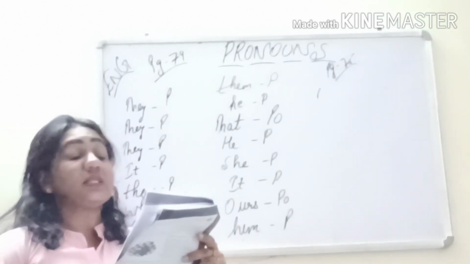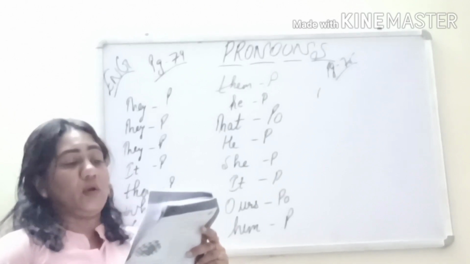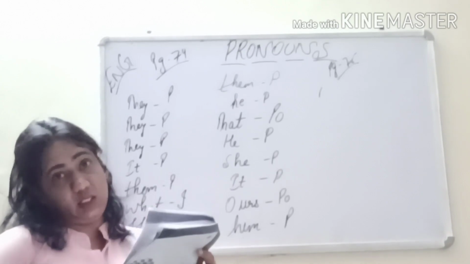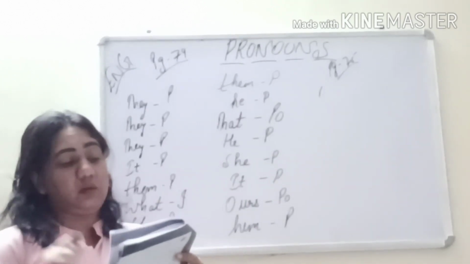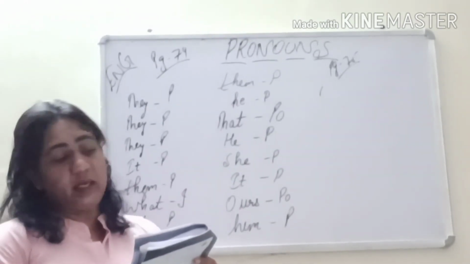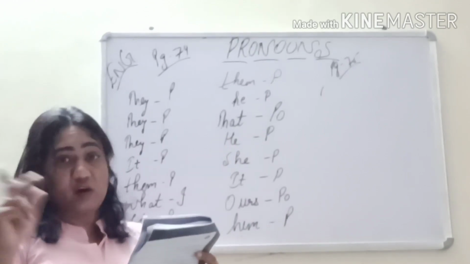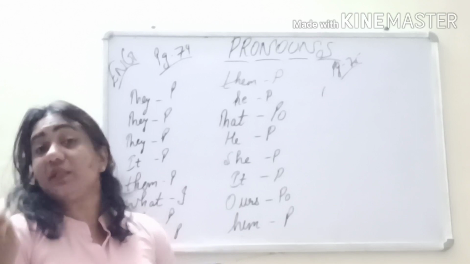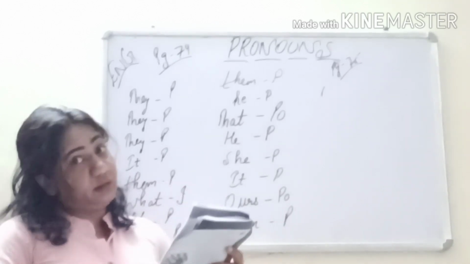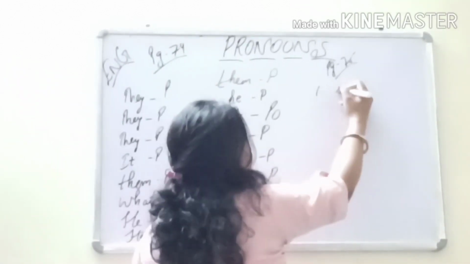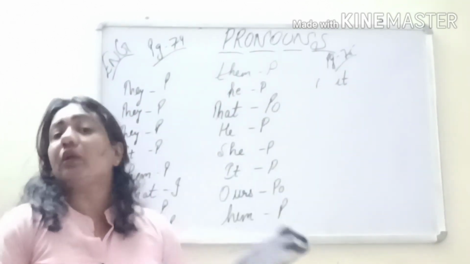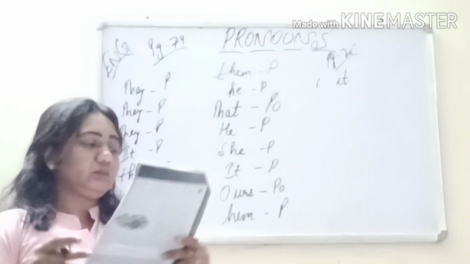Priya participated in the relay race. She won, but it was a close finish. Now see, what pronoun should we use here? Priya participated in the relay race. So we have used she for Priya. But for relay race, what should we use? It's a game. It's a thing. So we will use it. It was a close finish. So we are talking of the relay race here.